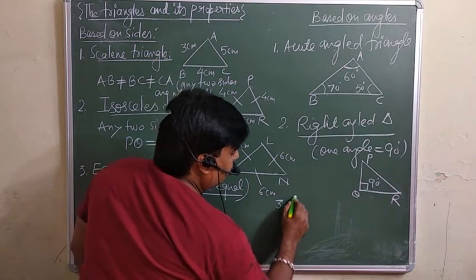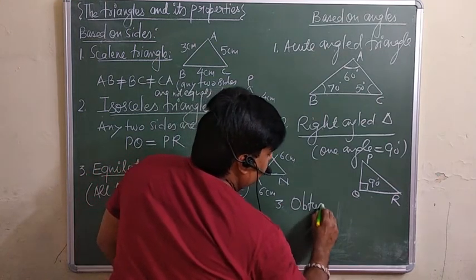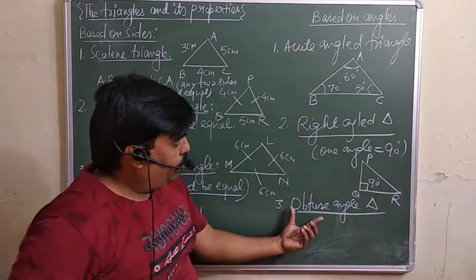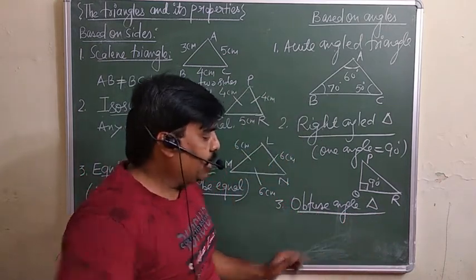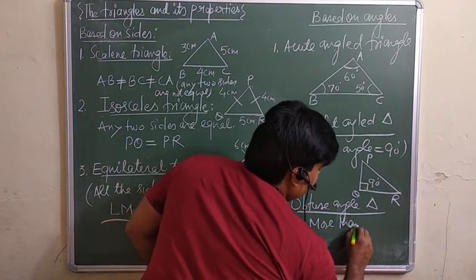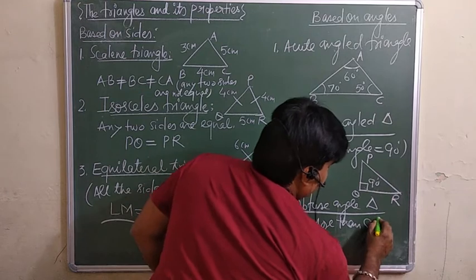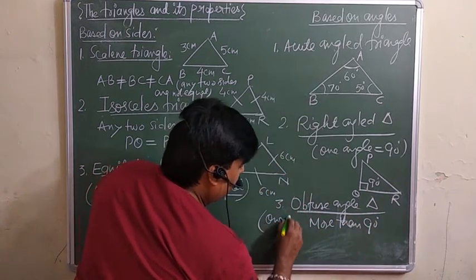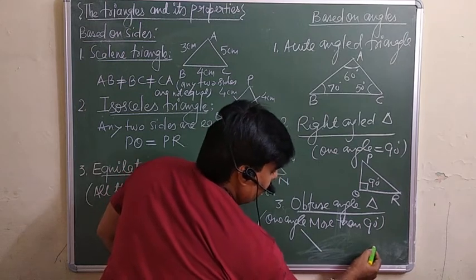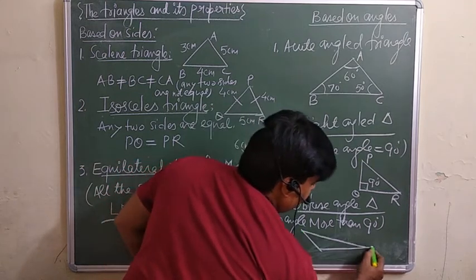Third one is the obtuse angled triangle. To become an obtuse, at least one angle should be more than 90 degree. One angle must be more than 90 degree. For example, let's take this triangle ABC.